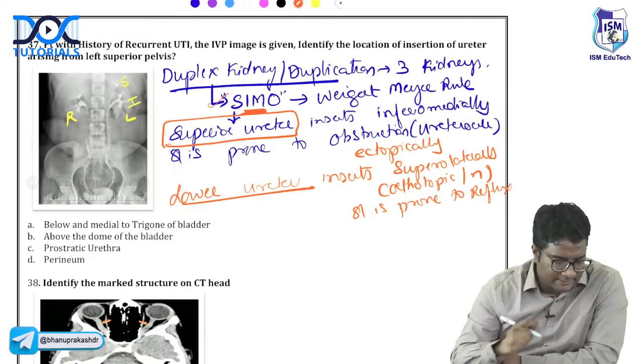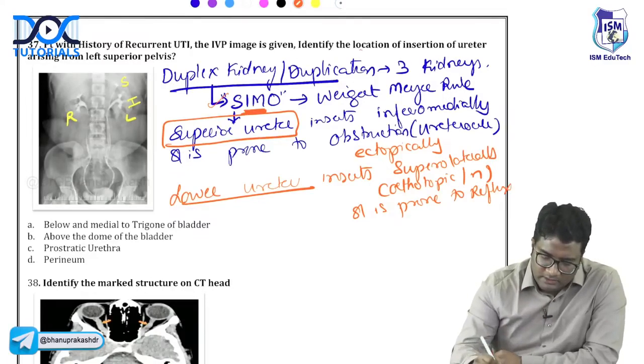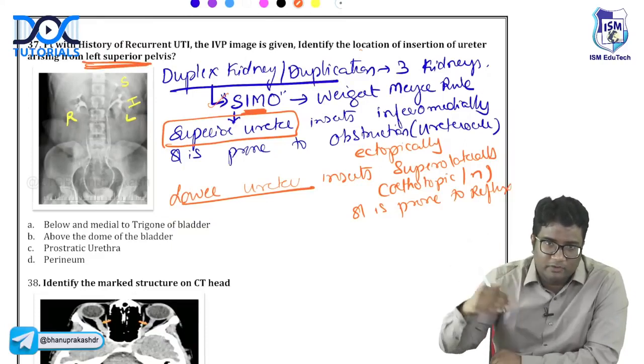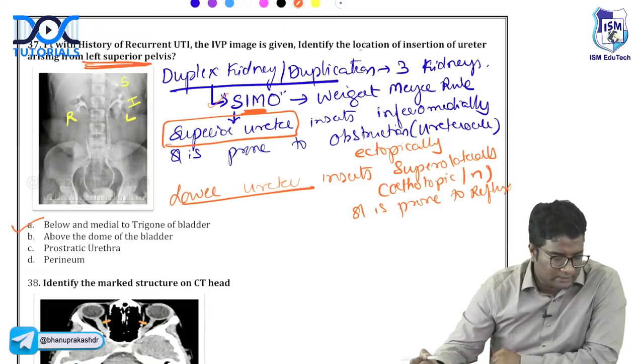So what is the correct answer here? What do you think is the correct answer here? A, B, C, D. So he's asking you about what? Location of superior ureter. How does it insert? So it should insert inferomedially. Superior ureter is SEMO, inferomedial. So it should be inferior and medial, right? So inferior and medial. So answer should be A.